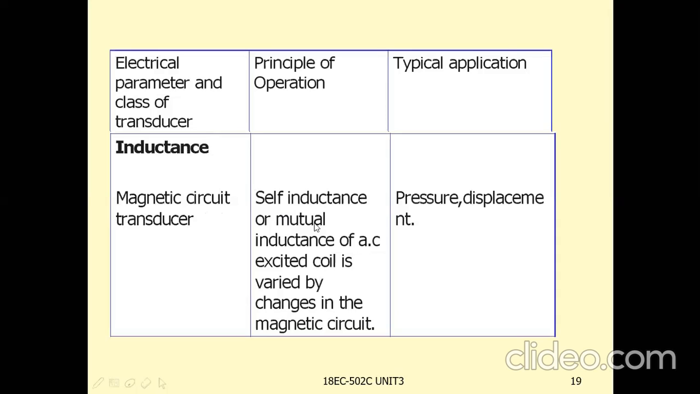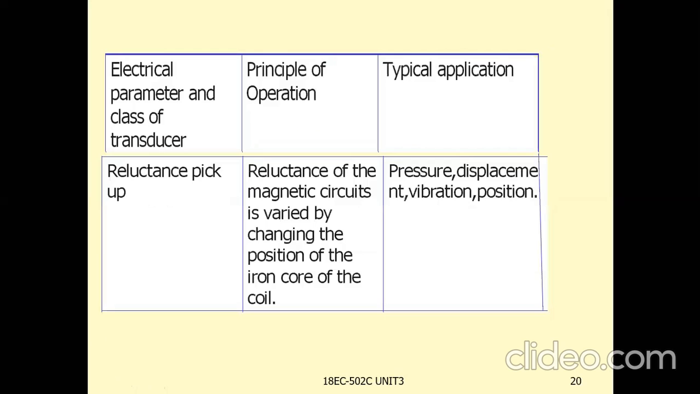In this, self-inductance or mutual inductance is varied by changes in the magnetic circuit. Based on the changes in the magnetic circuit, the self-inductance or mutual inductance of the coil will be varied. Generally, these magnetic circuit transducers are used for pressure and displacement measurements.